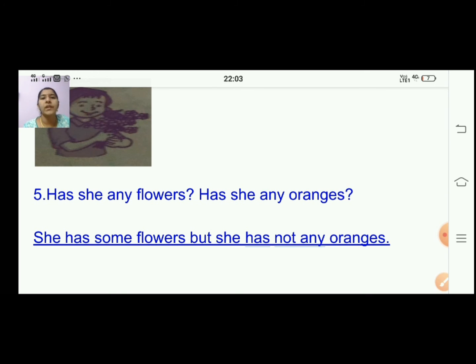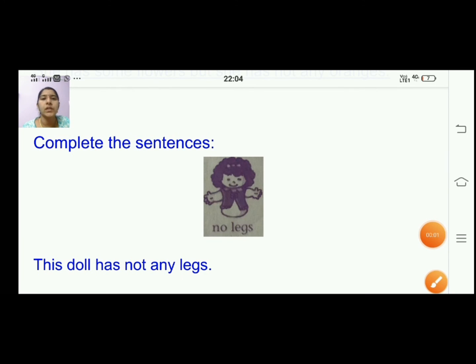With that we have completed one exercise of chapter 8. Now we will move on to the second exercise. In this chapter I told you we will be using some, any, no, and it. Now we have seen some, any and all. The remaining things we will see. So we will continue with the next exercise. Complete the sentences.